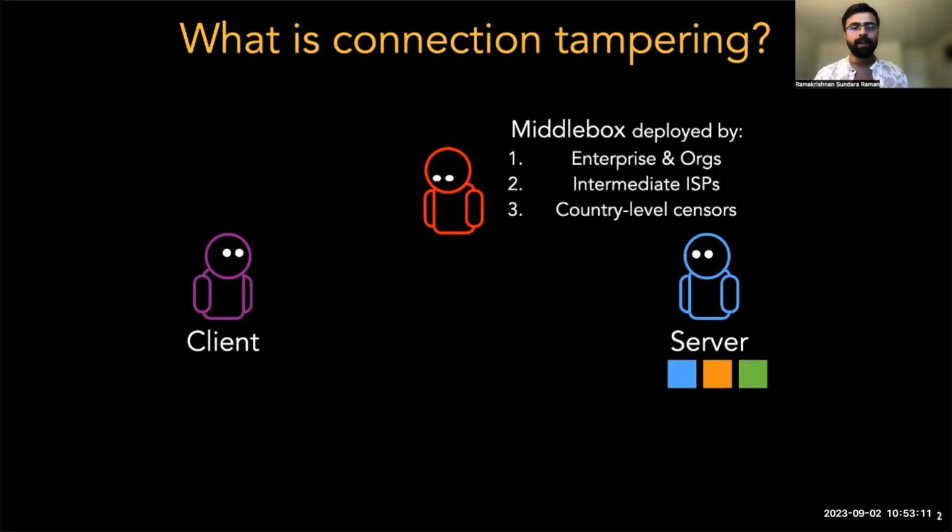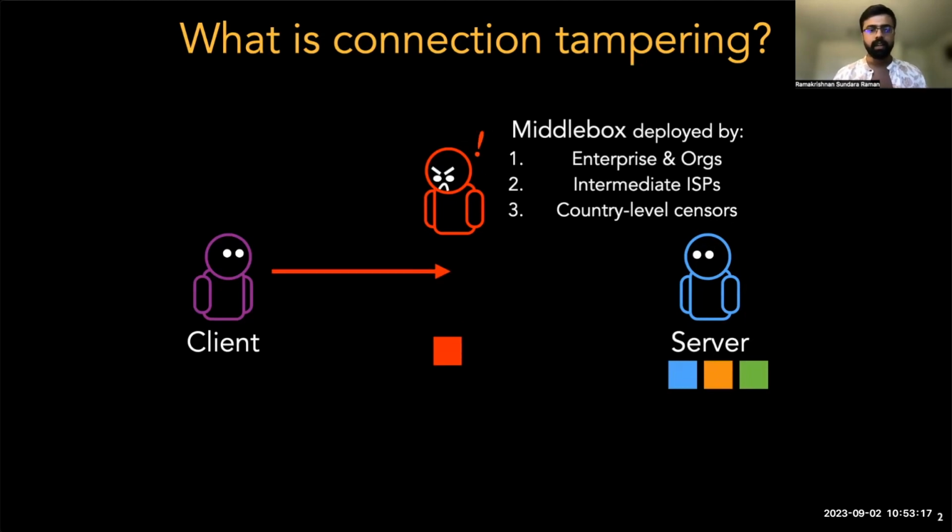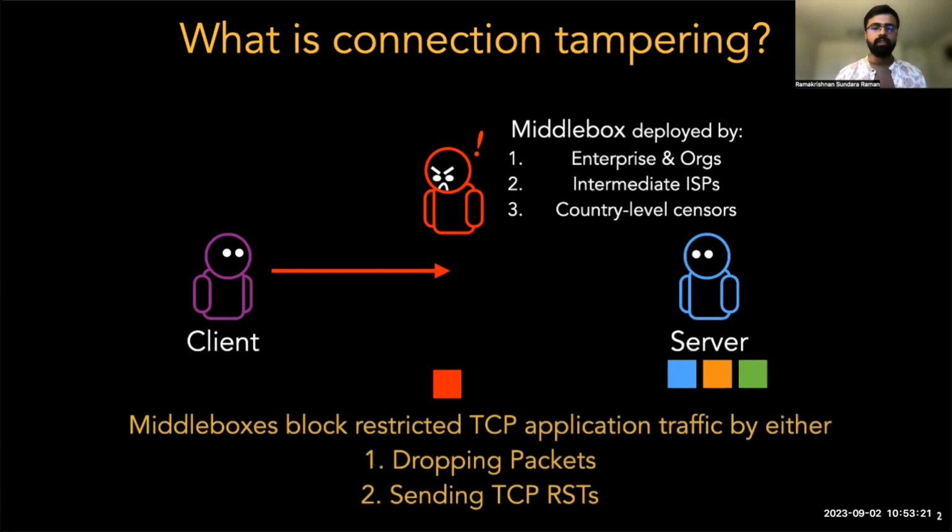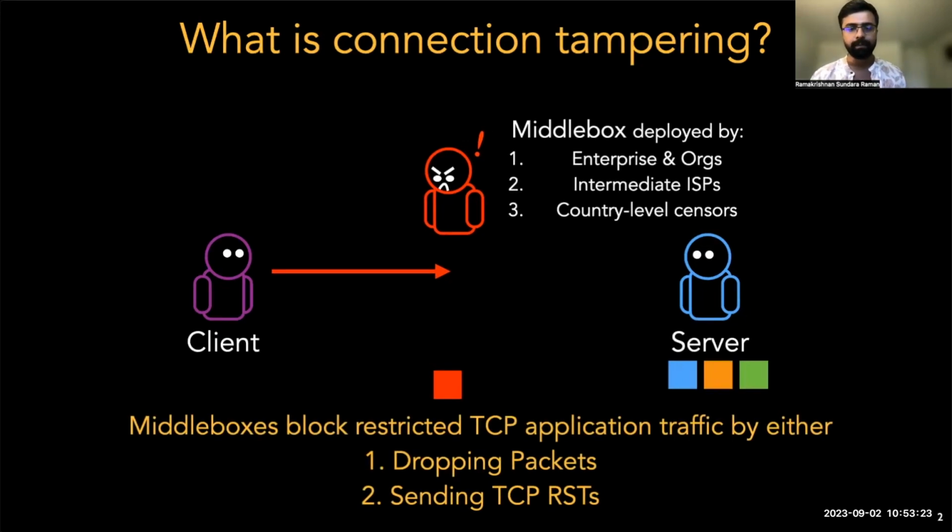These middleboxes, now extensively deployed by organizations and even governments, restrict access to certain content on the network, usually either by dropping packets or by closing a connection forcefully using a TCP reset. Obtaining a global understanding of this type of connection tampering not only allows us to track restrictions to freedom on the internet, but also helps service providers understand and explain reasons for unavailability.